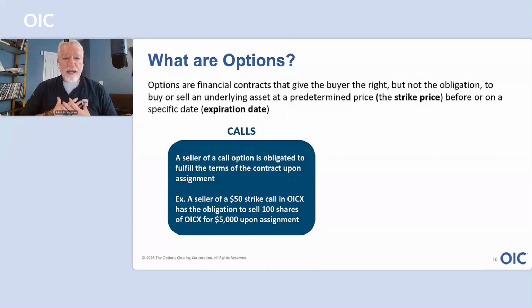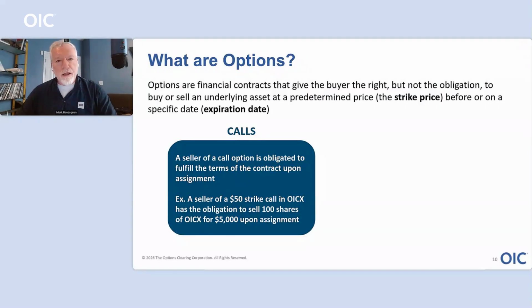So I would pay $5,000 to you. You would collect $5,000 from me. And in return, you would deliver to me 100 shares of stock. That's how calls work. So a buyer of a call has the right to purchase their stock. The seller of a call is obligated to deliver that stock only if the buyer chooses to exercise their right. If the buyer does not exercise their right for any reason, then as a seller, you no longer have that obligation to sell that stock to me. All right, so those are calls.